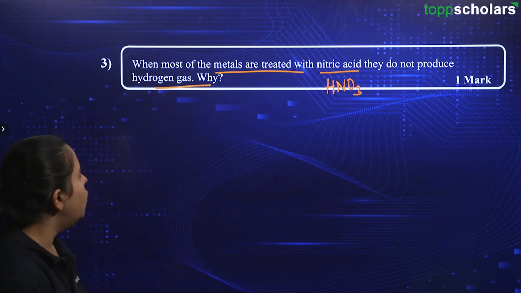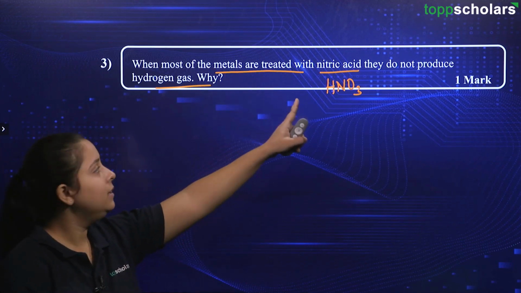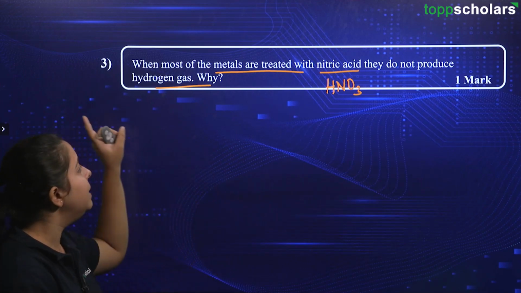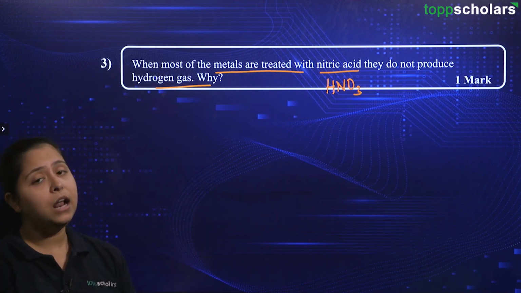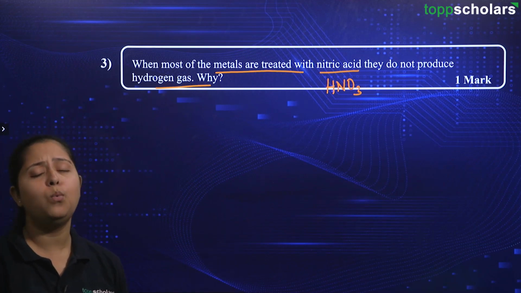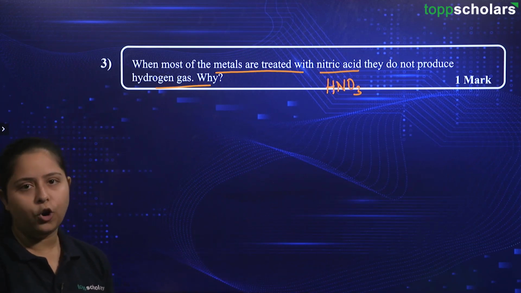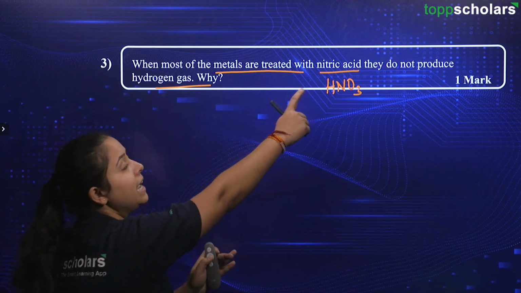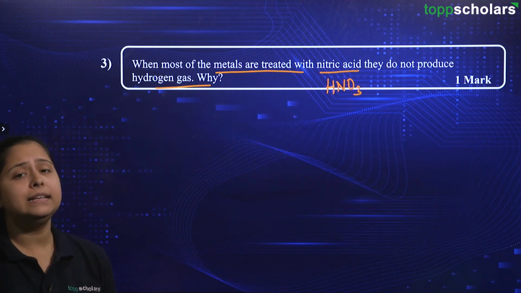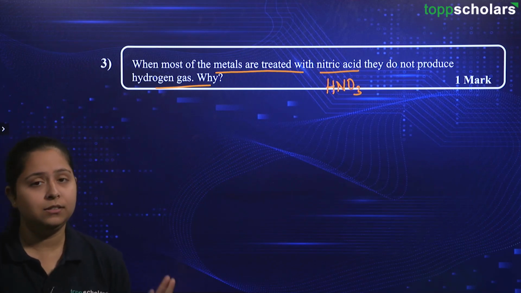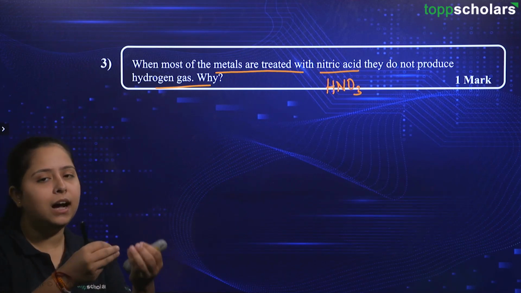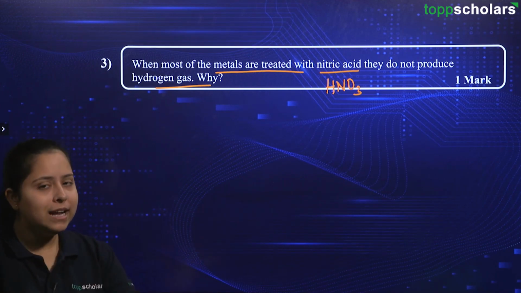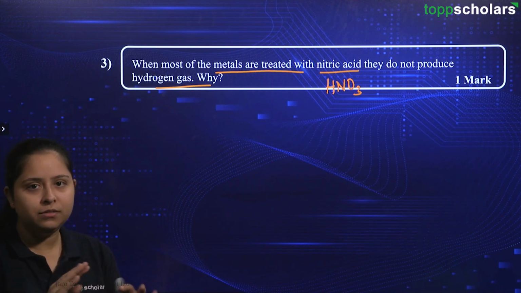Why? Over here, we are reacting metals with nitric acid. We are supposed to have hydrogen gas liberation, but that is not happening in this case. Now we are supposed to give the reason why hydrogen gas is not evolved. First of all, we need to know the nature of this nitric acid. This is a very strong oxidizing agent. That means it will oxidize the other component, but itself it will undergo reduction.